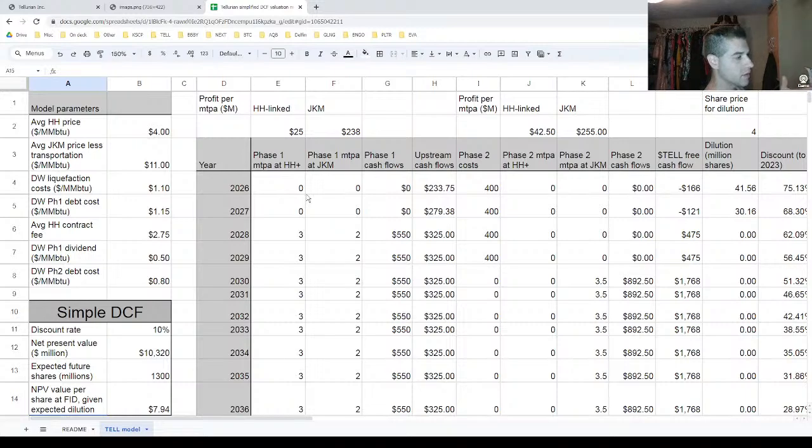But really it's also trying to incorporate some of the recent things we've heard around selling some gas at Henry Hub linked prices, and a little bit more of the detail that we've gotten recently, putting this in a model and seeing how the numbers come out.